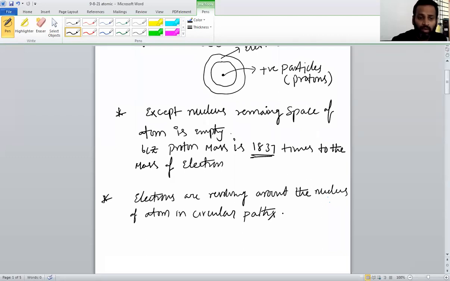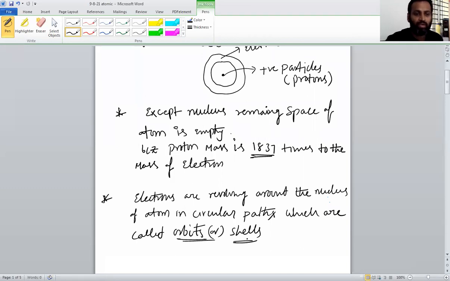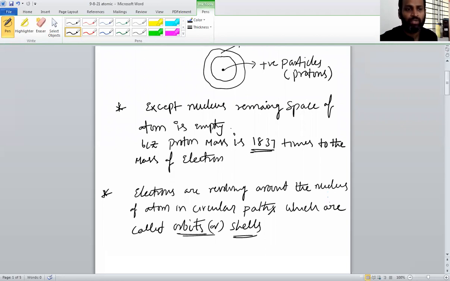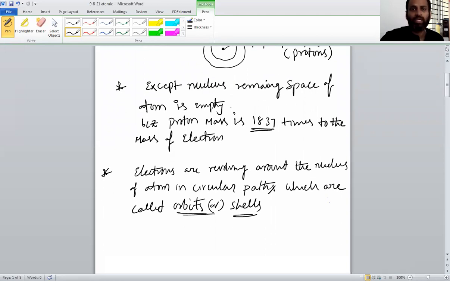Those circular paths are called orbits, or what we call shells. Very, very important. How electrons are revolving around the nucleus, you have to conclude like this.